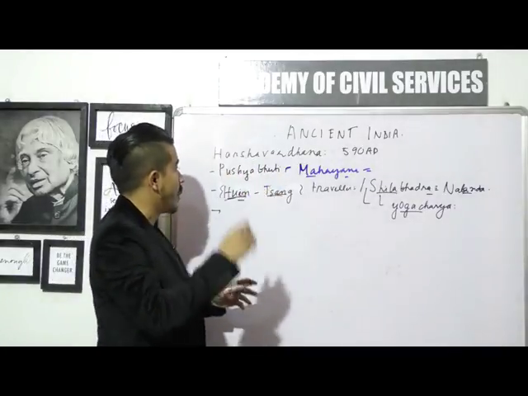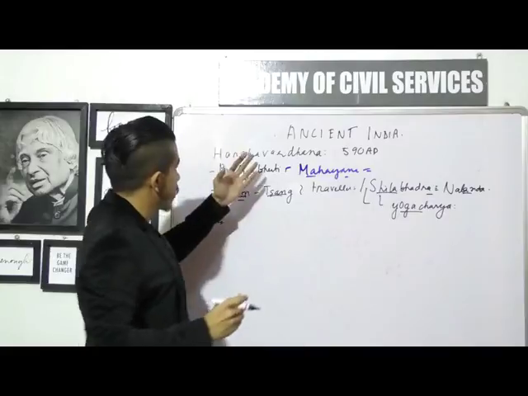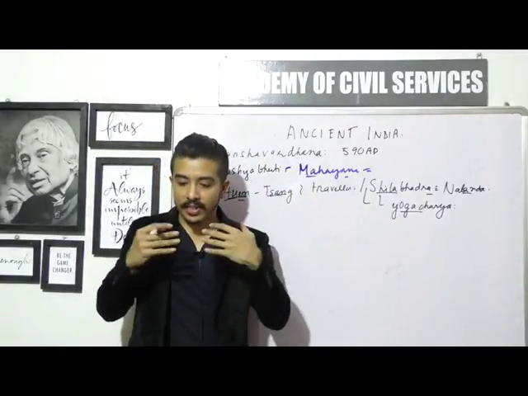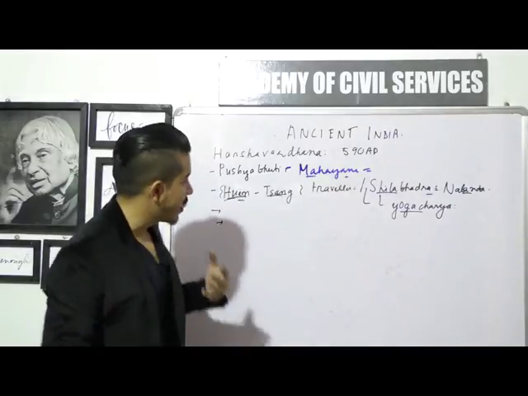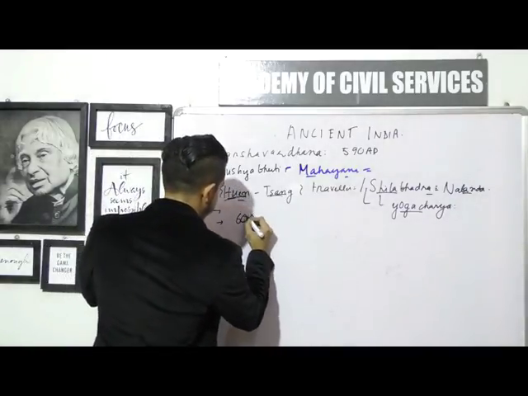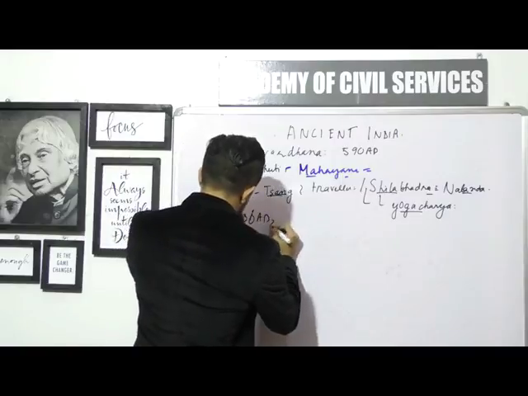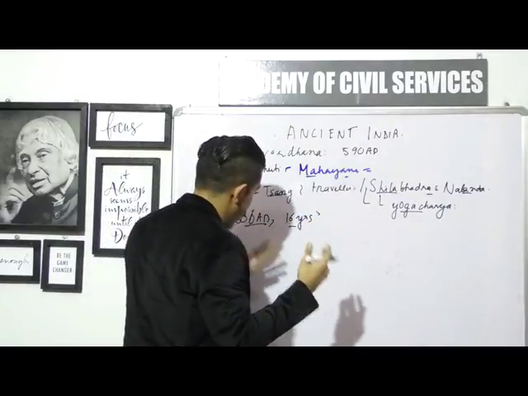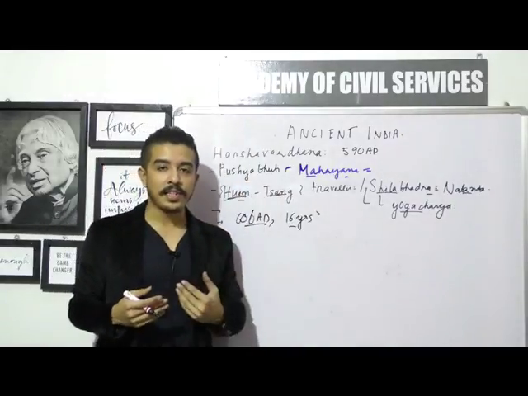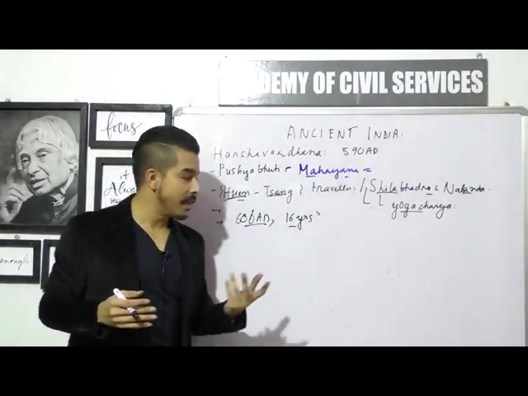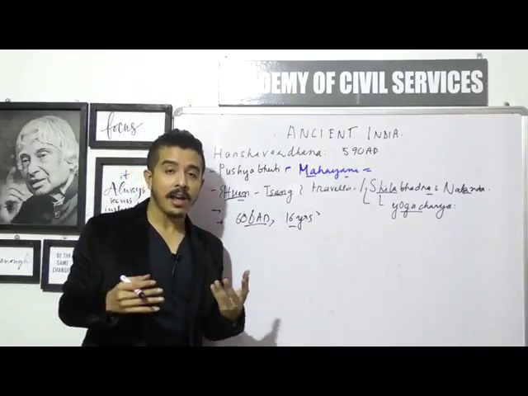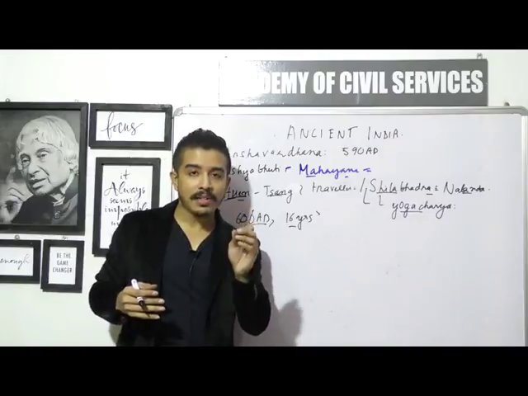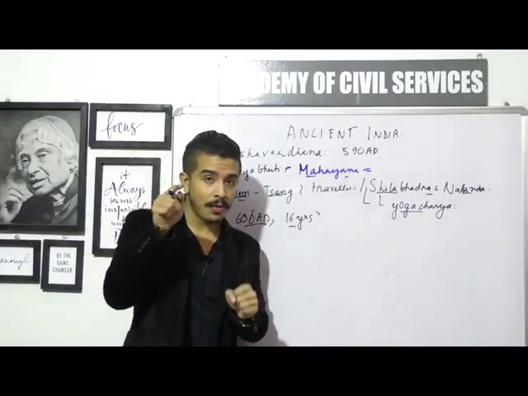So this is just some facts about Harshavardhana. Another interesting fact about Harshavardhana is that he was inaugurated for the throne in the year 606 AD, when he was 16 years of age. Remember, he was not even an adult at that point of time, according to modern rules. He was not even 18, but he had to become a king in 606 AD because of a very specific reason, and that is what I'm going to tell you right now.